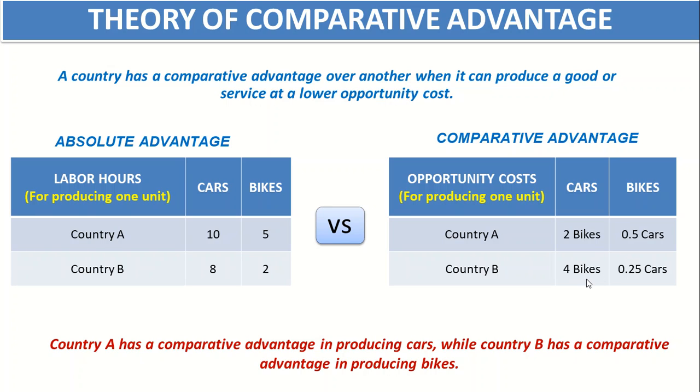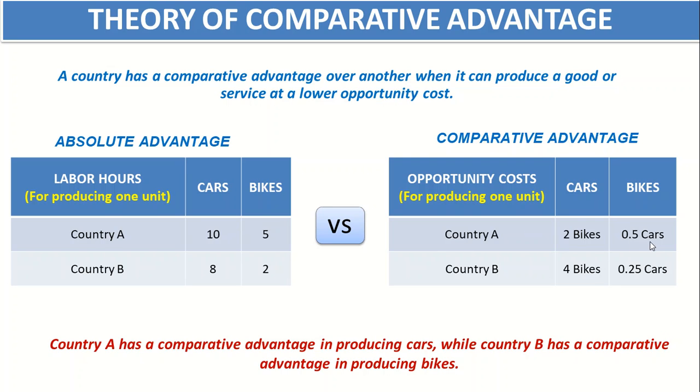But in this case, 2 bikes against 0.5 cars, it is okay. This country can produce 0.5 cars, and it comparatively has more advantage than country B, because it is producing 0.5 cars against 2 bikes, while country B is producing 0.25 cars, a lesser quantity of cars, against 4 bikes. So country B should go for producing bikes, while country A should go for producing cars.